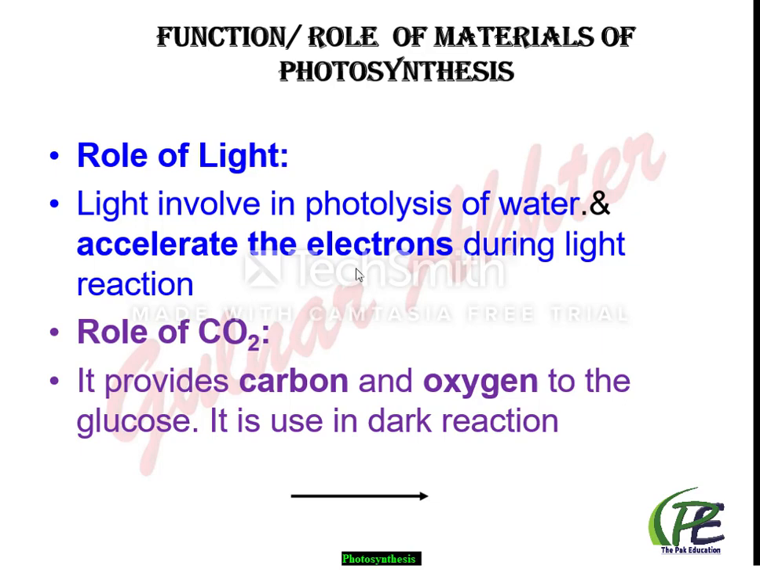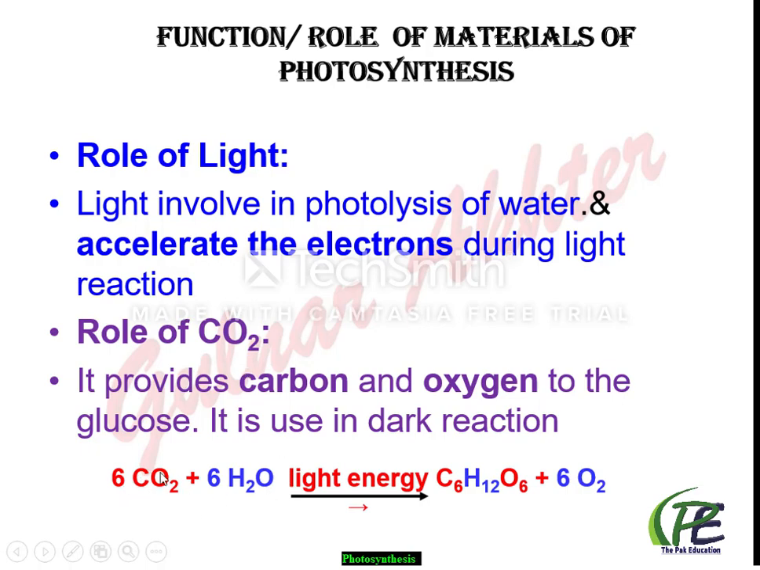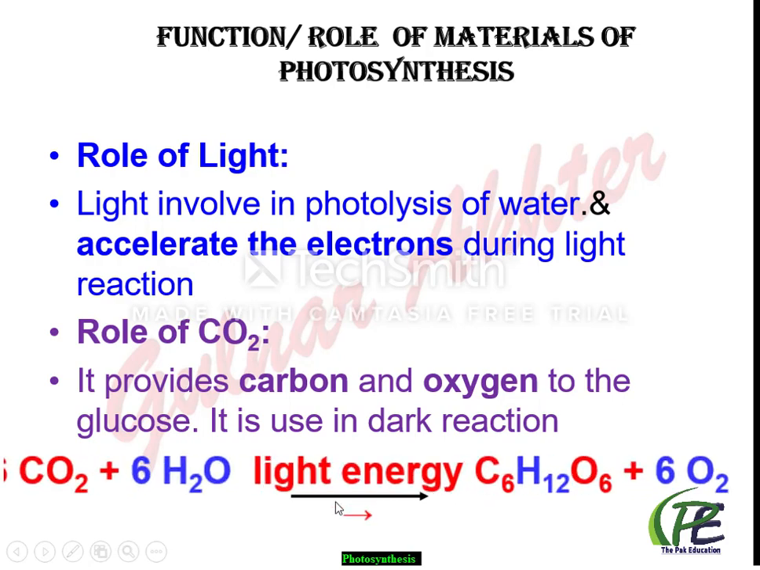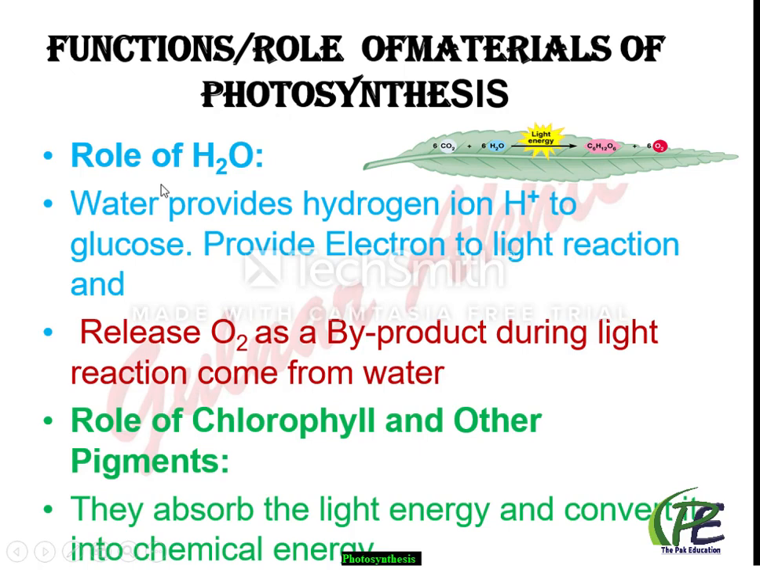Second, the role of carbon dioxide. During photosynthesis, glucose is synthesized, and the formula of glucose is C6H12O6. So here carbon dioxide provides carbon and oxygen to the glucose. Third one, water. The role of water in photosynthesis is that it provides electrons as well as hydrogen ions to the glucose. Whereas in plants and other eukaryotic organisms, the oxygen released as a byproduct also comes from the water molecule.